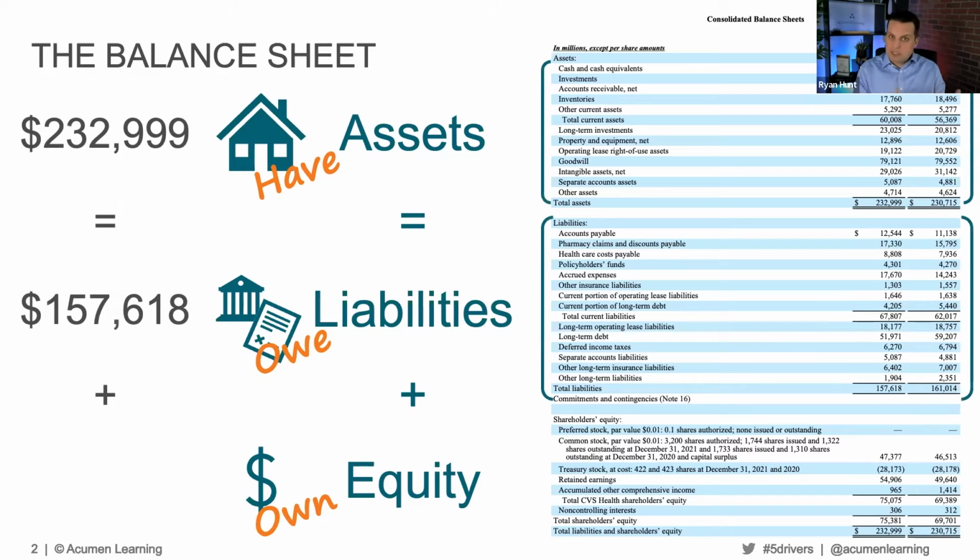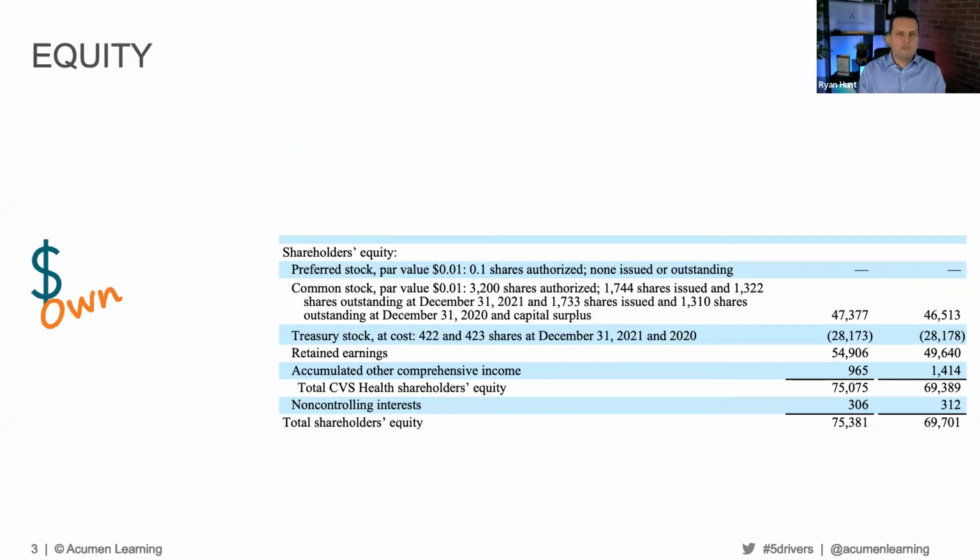That's made up of bills they've got to pay. It's made up of long-term debt that they have. And then finally, we've got equity down at the bottom. They've got about $75 billion in equity. Okay, so let's focus on that bottom part, $75 billion in equity. If we go look at just that part, remember, this is the portion that their shareholders actually own.